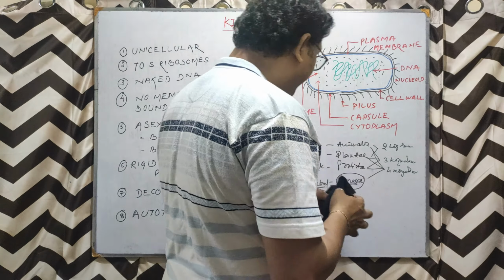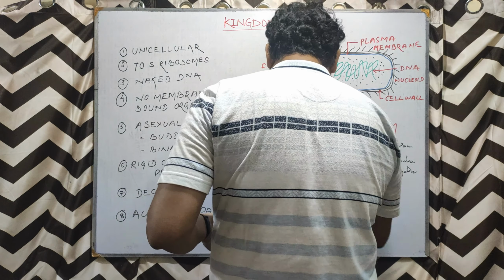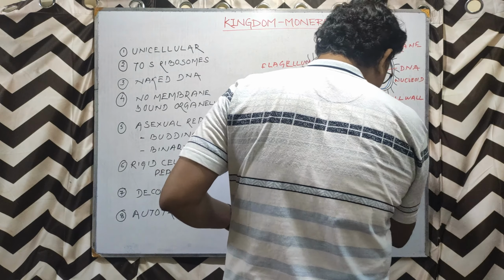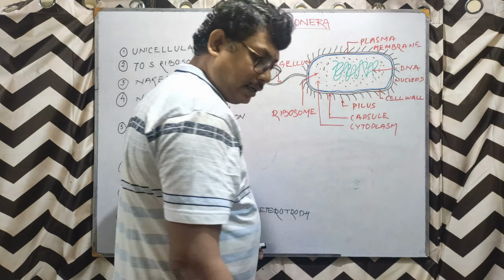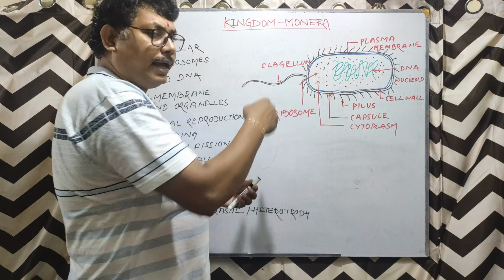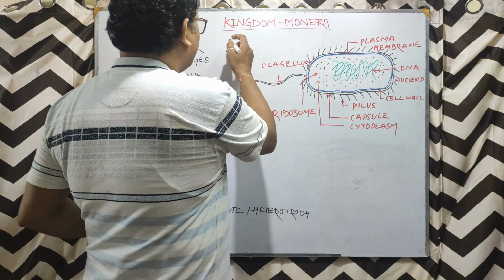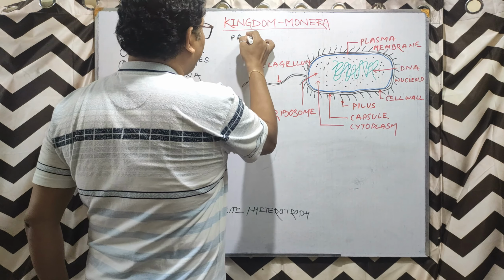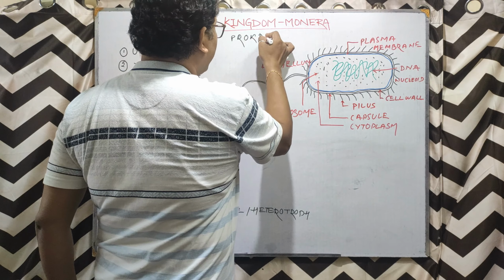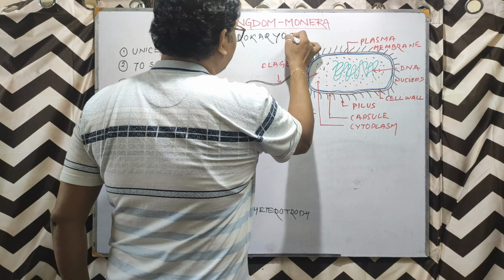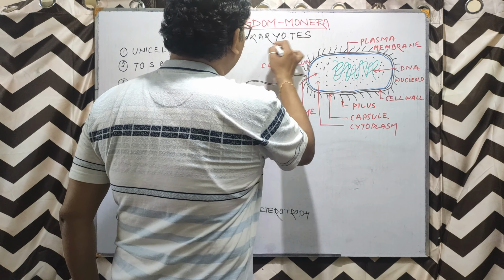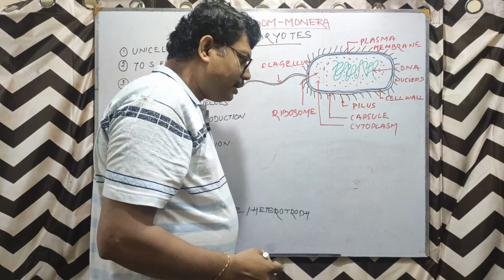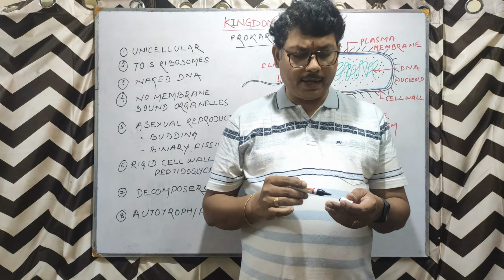So when I say Kingdom Monera, I mean that this kingdom actually consists of the prokaryotes. Kingdom Monera is the kingdom of prokaryotes.